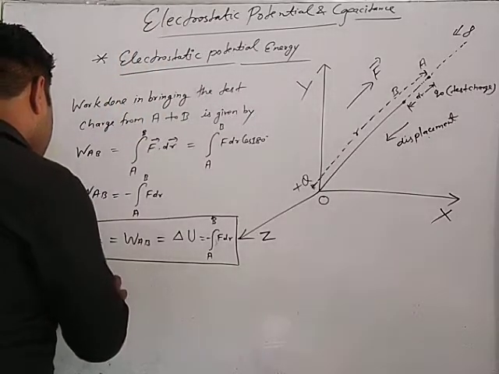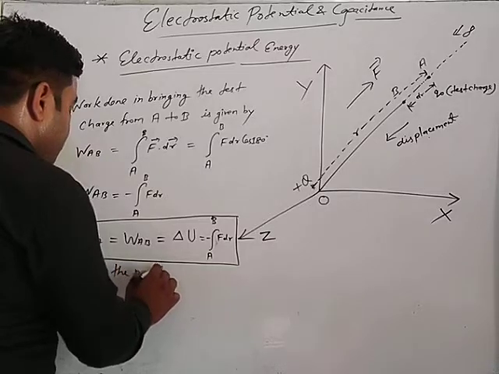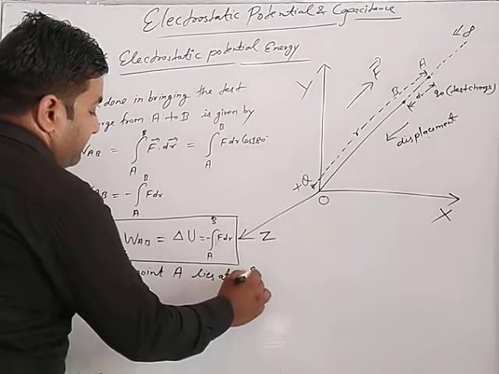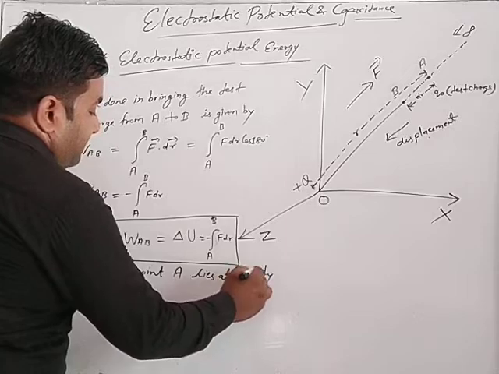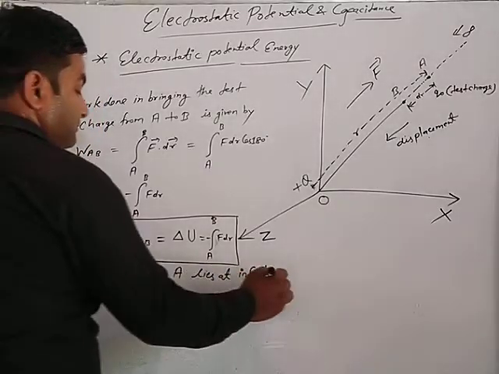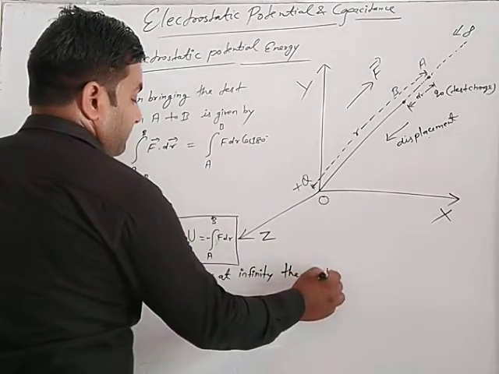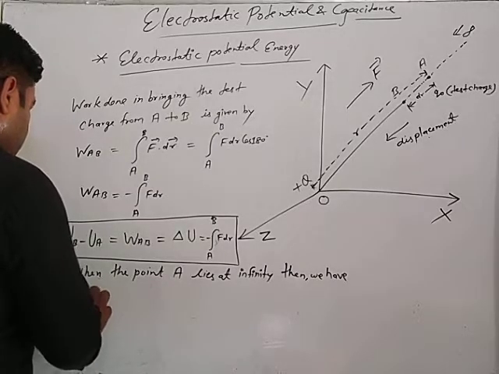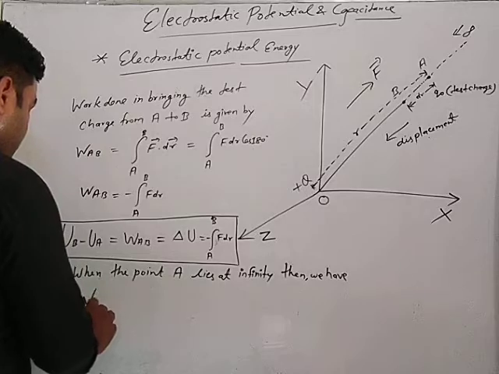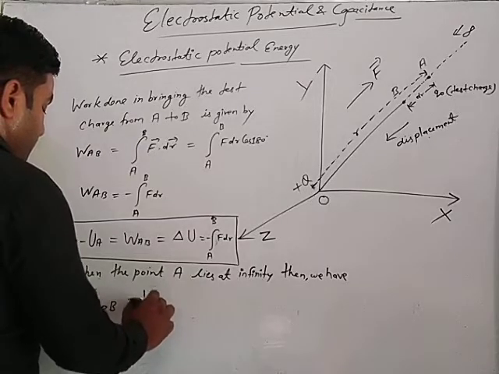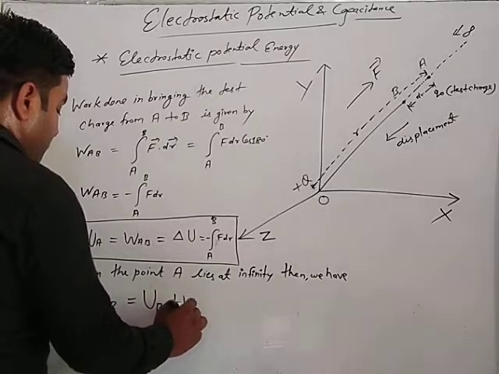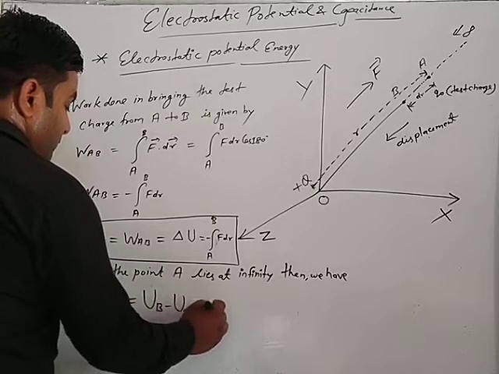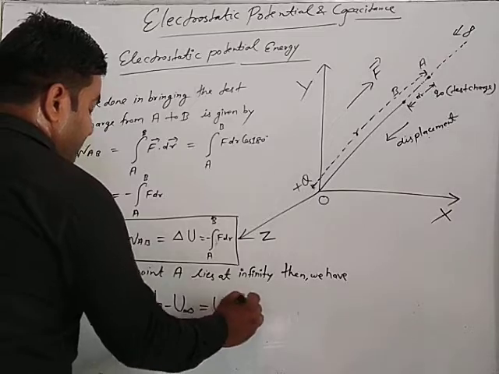When the point A lies at infinity, we have W infinity B equal to UB minus UA, and A here is infinity, so UB minus U infinity.